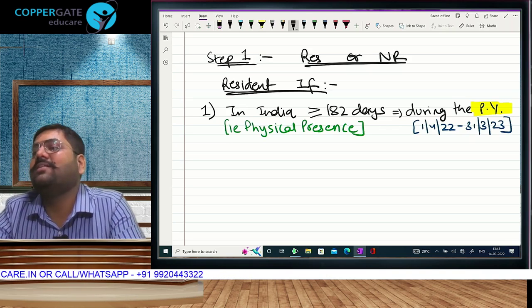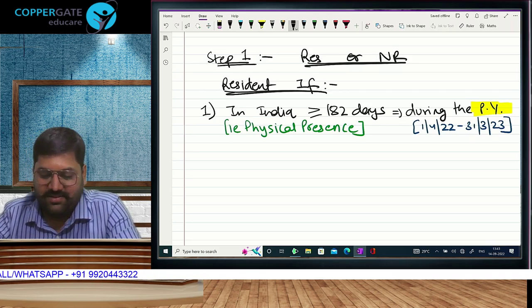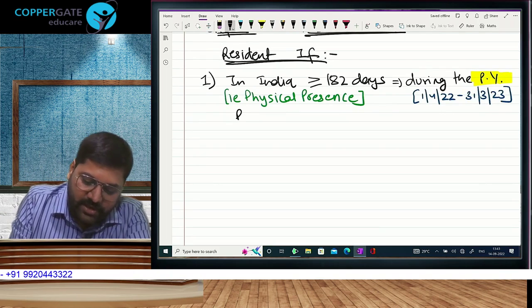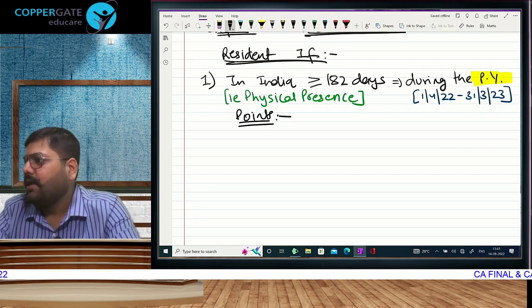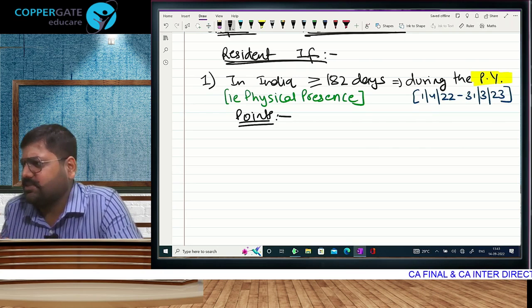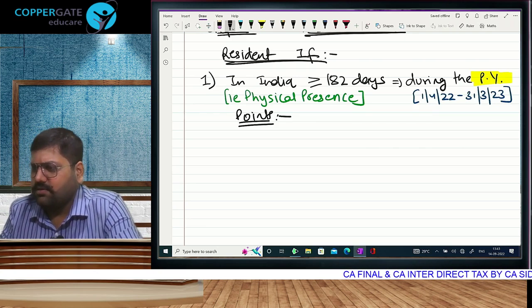Because I have become a resident. Understood? 100%. But I have some points to be noted with respect to this condition. Everyone in general understood that 182 days works out to be almost 50%, that is half of the year.